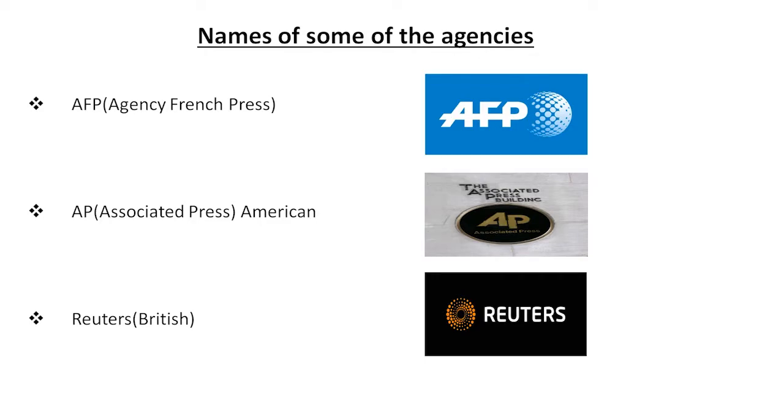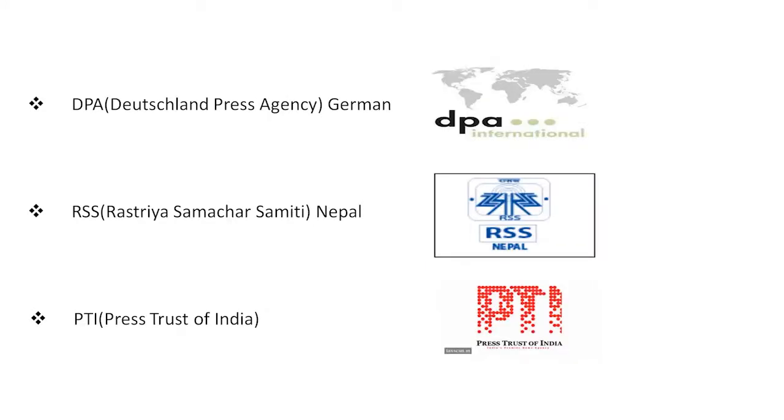As you can see, they carry a logo like the AFP, Agence France-Presse, AP, Associated Press, American, Reuters, British, Deutsche Presse-Agentur from Germany, RSS, Rashtriya Samachar Samiti, Nepal, and Press Trust of India PTI. Each of them carries a logo.